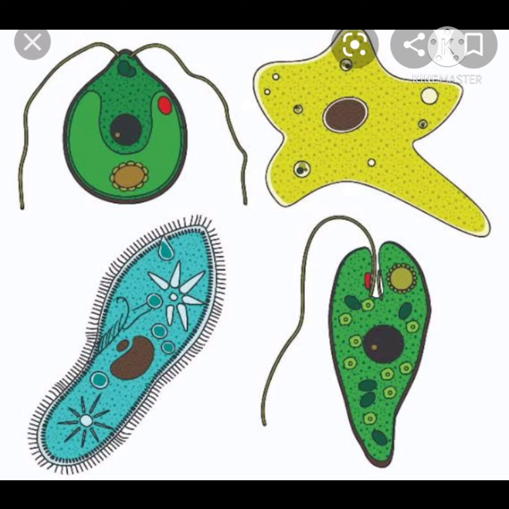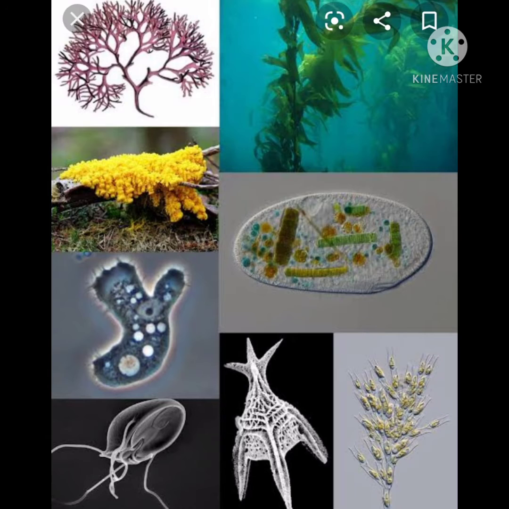Examples: diatoms. Diatoms are a type of unicellular creature. Amoeba, paramecium, etc. All these are freshwater unicellular organisms. All these are examples of protistans.